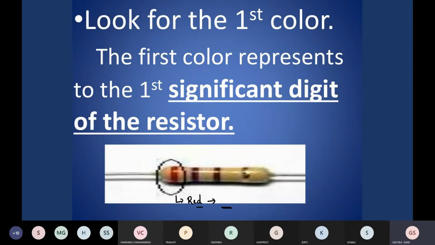I think in +1 you studied the concept of significant figures. Significant figures are the numbers that are significant for a particular value. So the color of this first ring will tell us about the first significant figure. What is the value of that significant figure? I will provide a table for that, and from the table we will find that value.